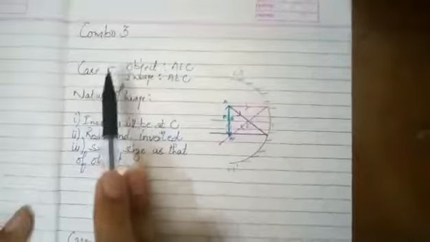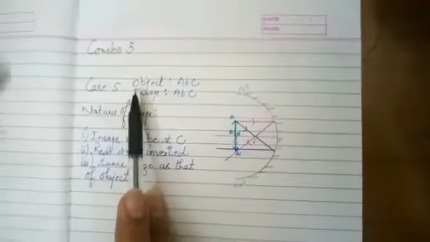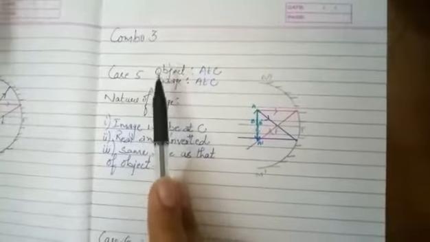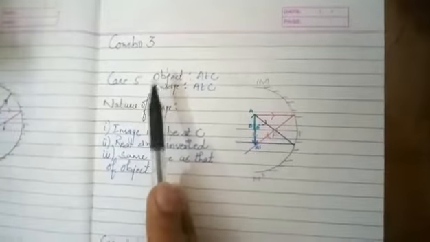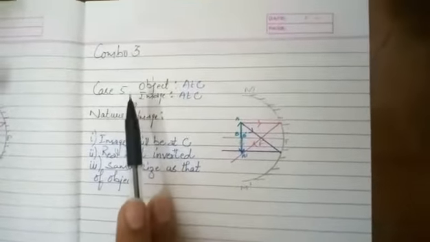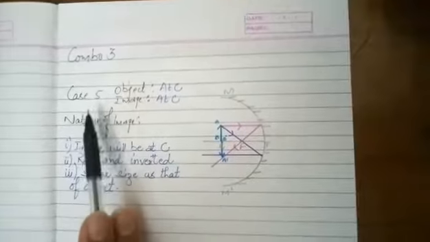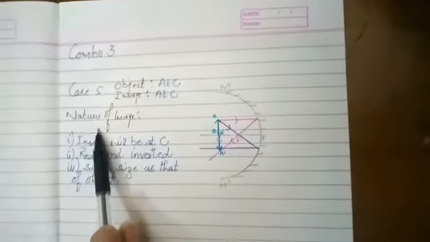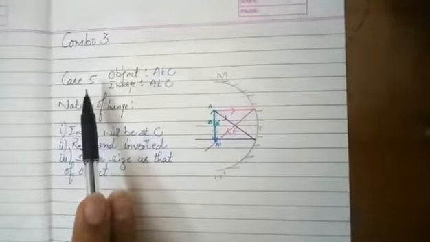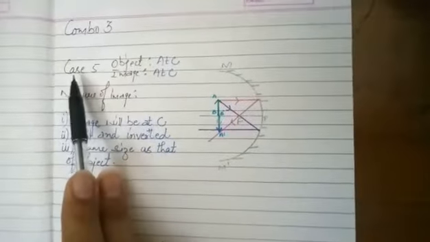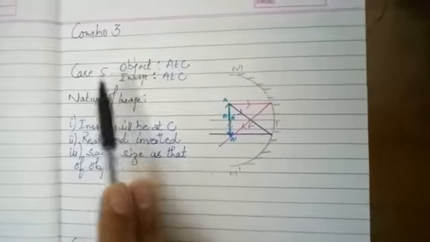Okay, so let's move on to our last combo, that is the unique combo. In the previous two combos we have understood that the two cases are reciprocal of each other, but in combo number 3 such reciprocal nature will not be observed, and this combo is a unique combo, meaning these two cases which we are about to discuss are unique in their own way. Now let's start with case number 5.